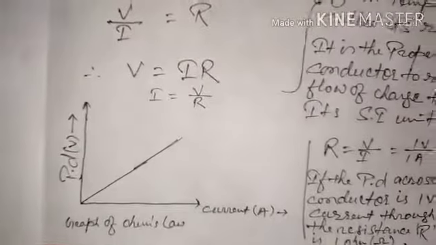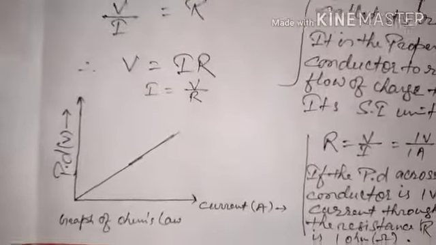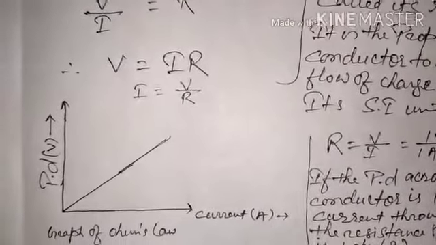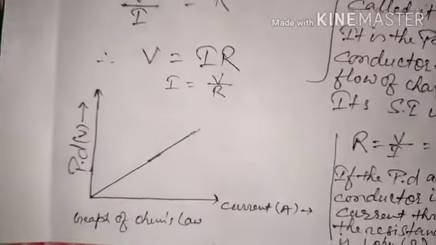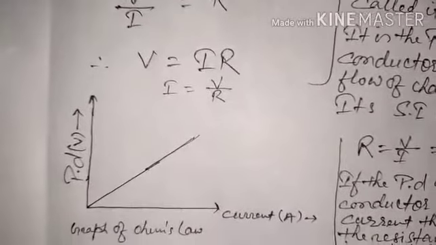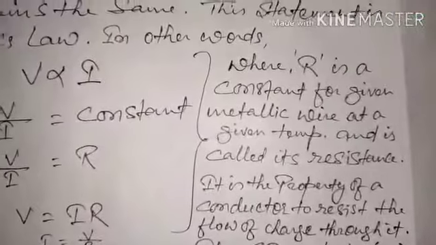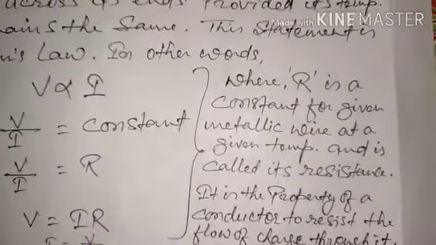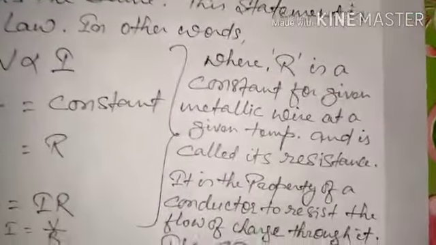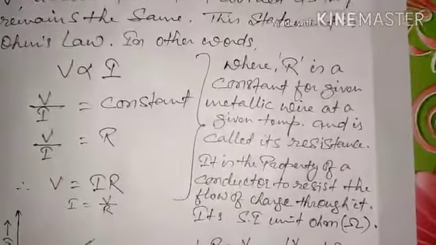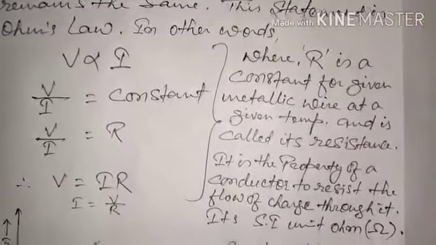The graph which Mr. Ohm observed in his experiment is the graph between current and potential difference, and it is a straight line passing through the origin. Something I have written here about the resistance, where R is a constant for a given metallic wire at a given temperature and is called its resistance.